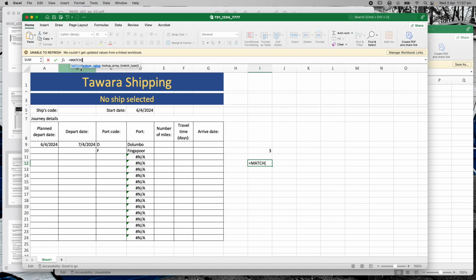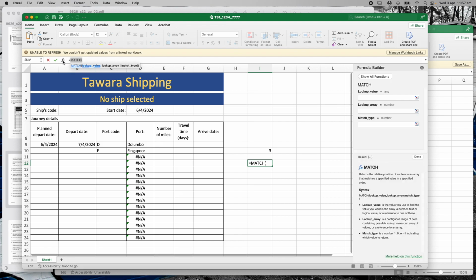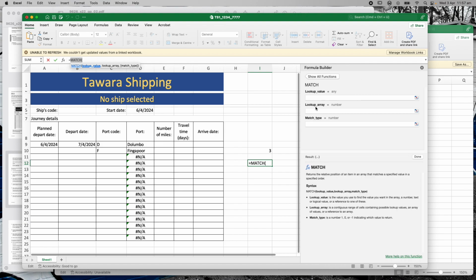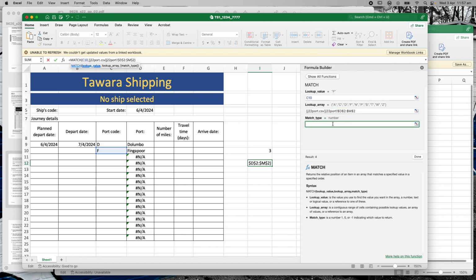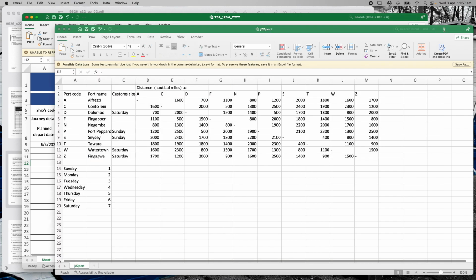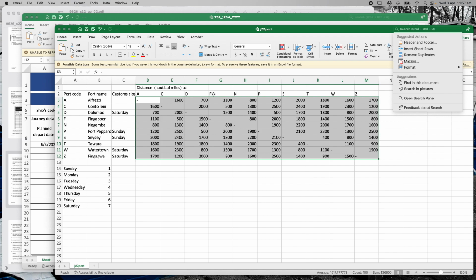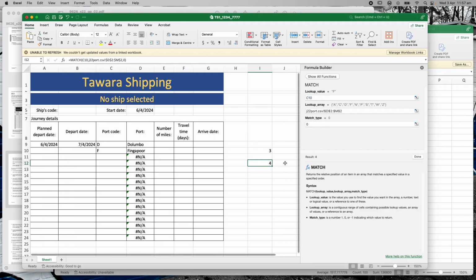In here I'm going to put match. Okay, so there's my match function, and remember I'm going to use this little function button over here this time. So I go here, look up value, and I click on F, and it automatically does it for me. Then I say look up array, and I go back here and select this array at the top, these lines of different letters. The match type I want is exact. So I hit enter, and this one gives me a number 4. I can check that by counting 1, 2, 3, the fourth column, there's my F. So I've got two different match functions here that match those to the other file. So that's the first thing.